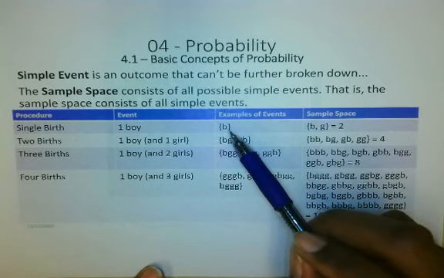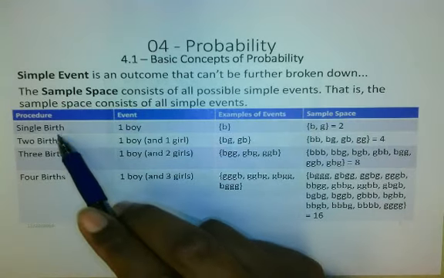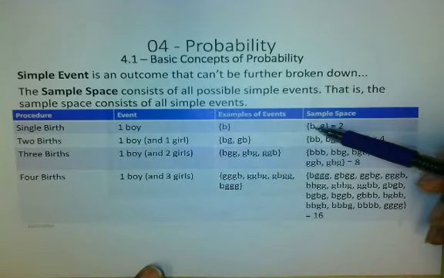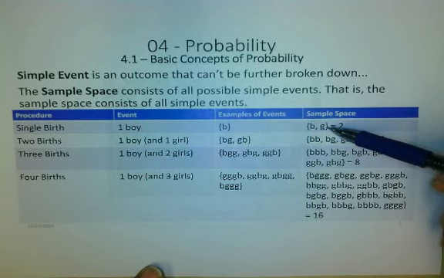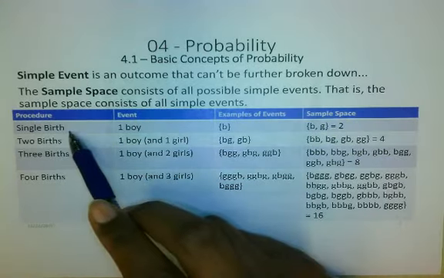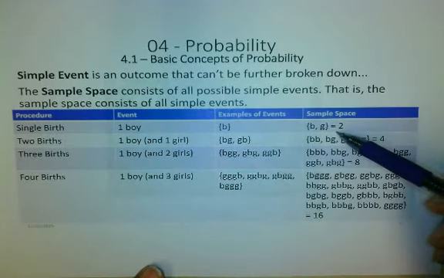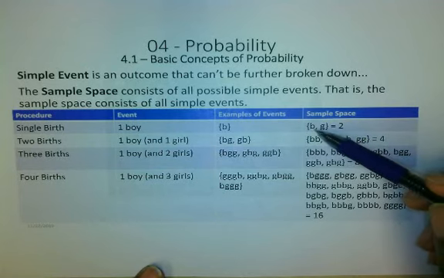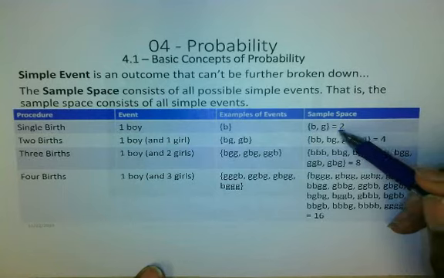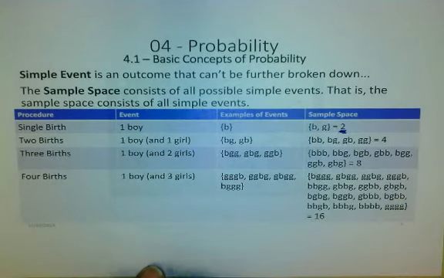Now, the sample space of what could happen in a single birth: you could have a boy or you could have a girl. That's the sample space. Because if our procedure is having a single birth, there are only two ways that could happen. When you have a child, it could be a boy or it could be a girl. That equals 2. That is our sample space.